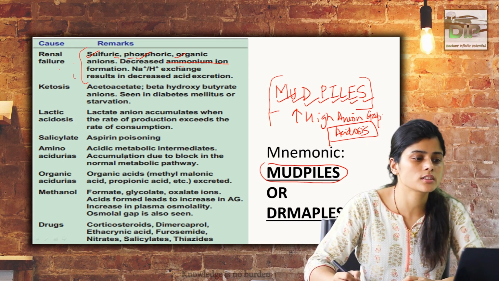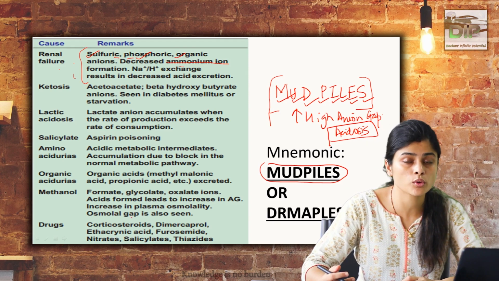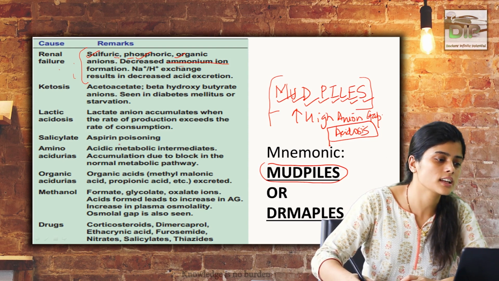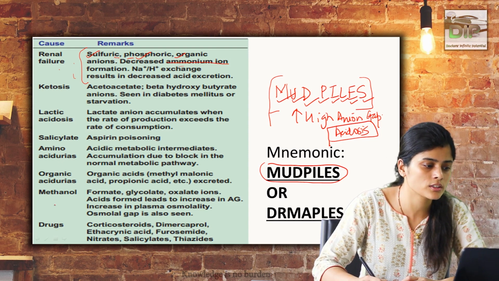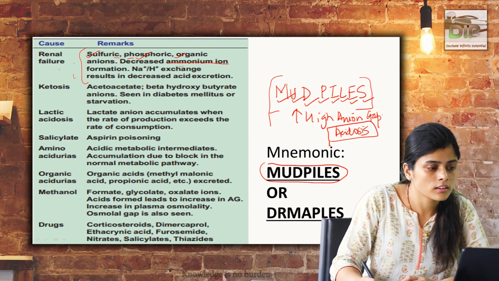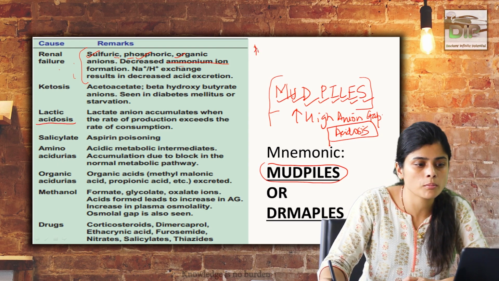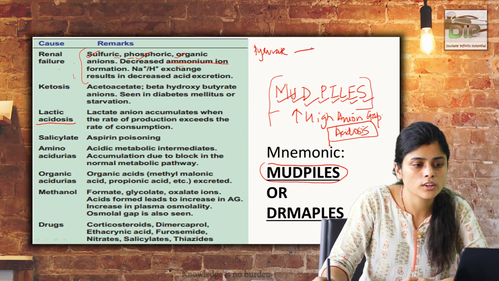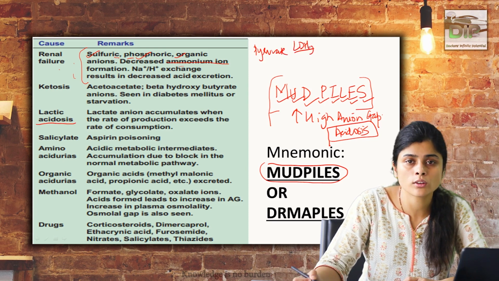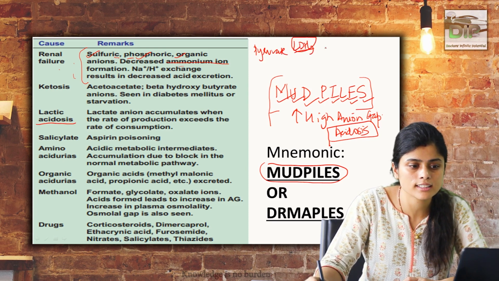We have ketoacidosis, like in cases of DKA or prolonged starvation. We have lactic acidosis, salicylates, amino aciduria, and so on. To note one thing, in lactic acidosis, lactate is the compound formed from pyruvate in anaerobic glycolysis, via lactate dehydrogenase.